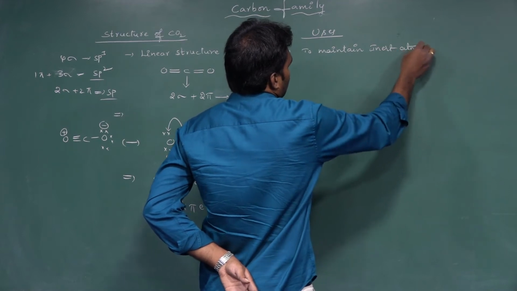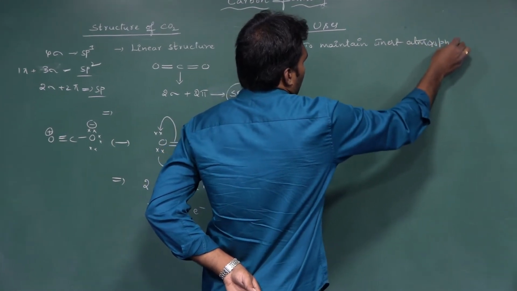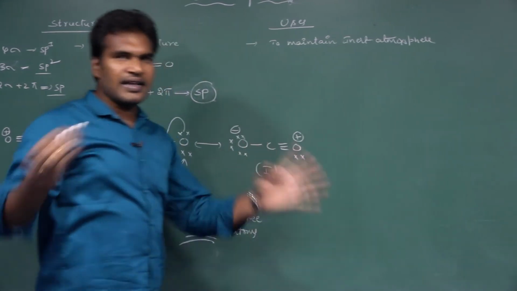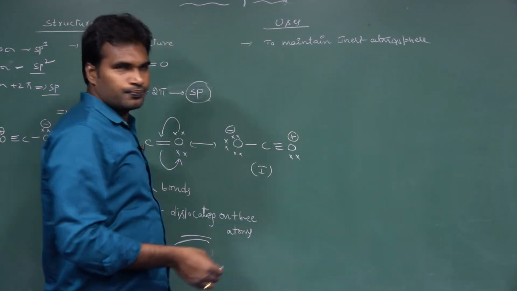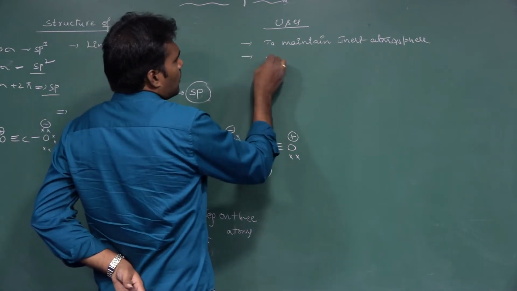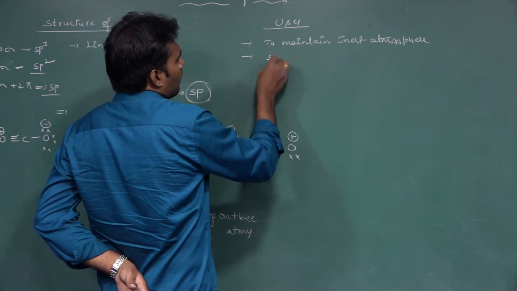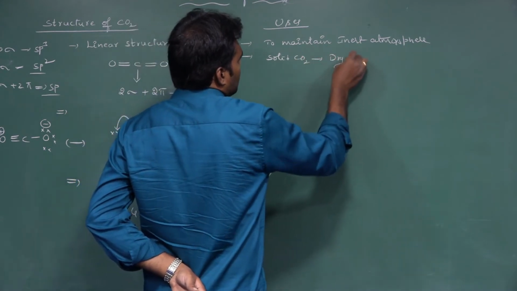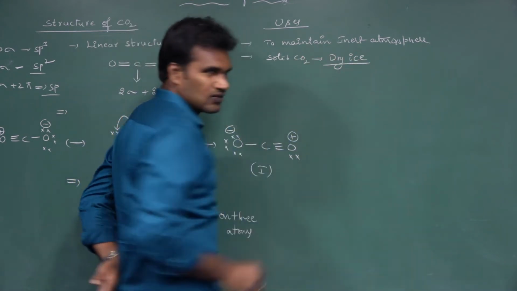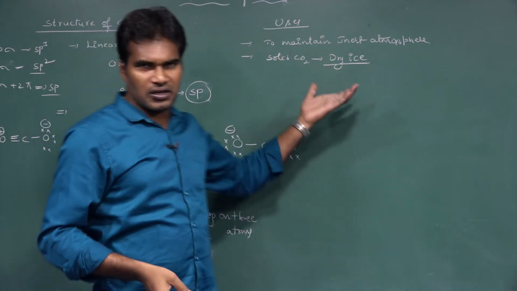Whenever you want to maintain an inert atmosphere, not acidic or basic, we use CO2 there. Next one: the solid CO2, what do we call it? Dry ice. Dry ice has many applications.